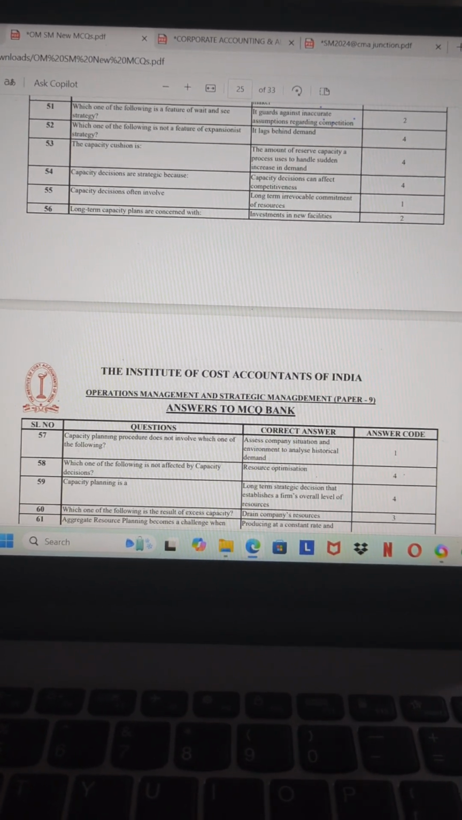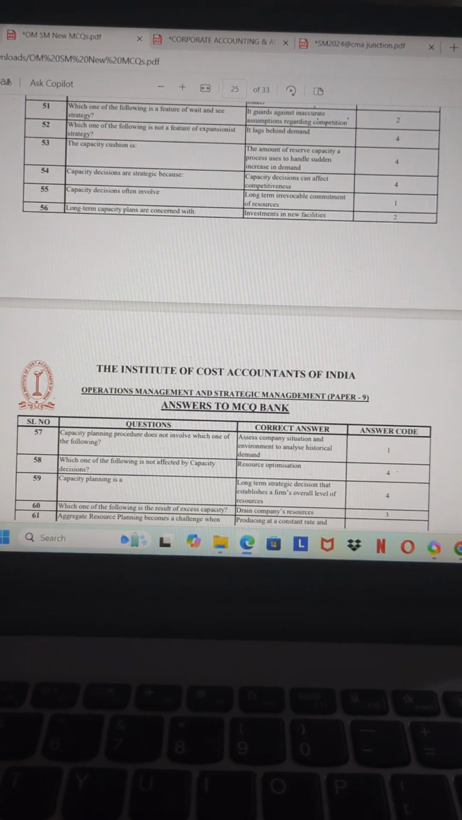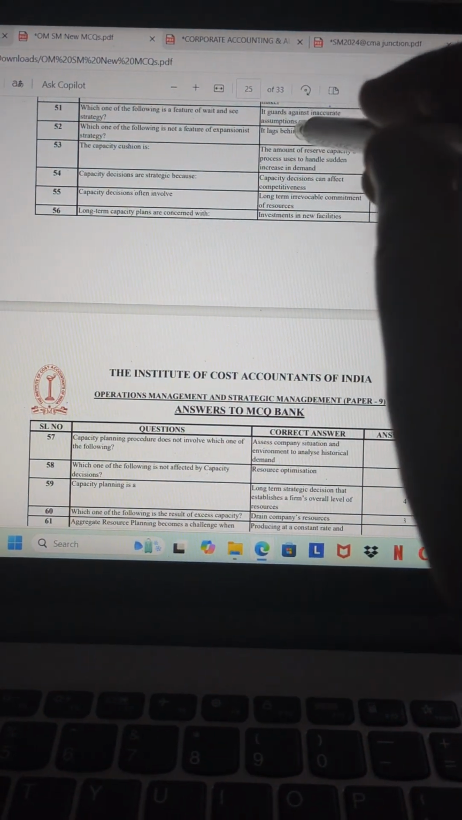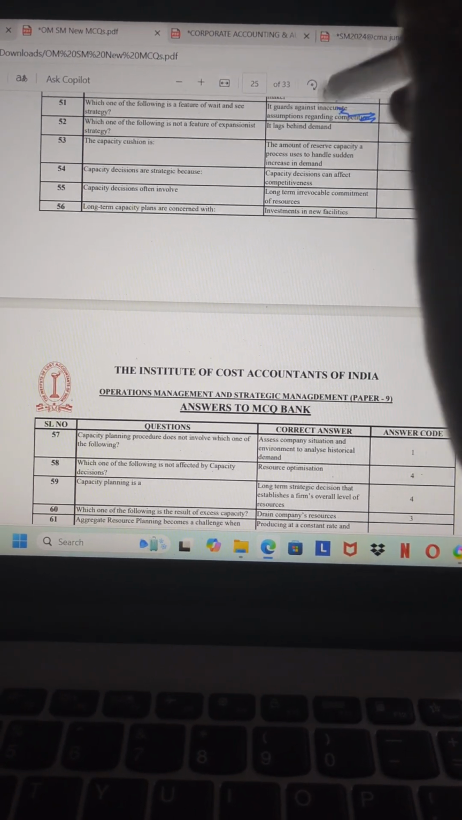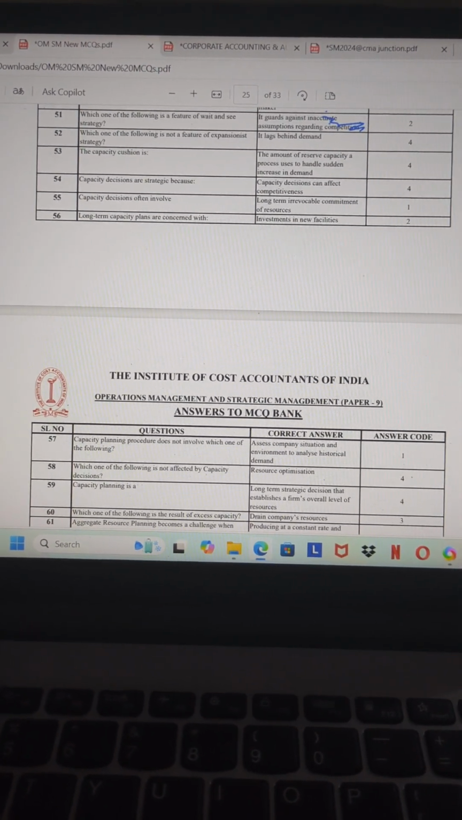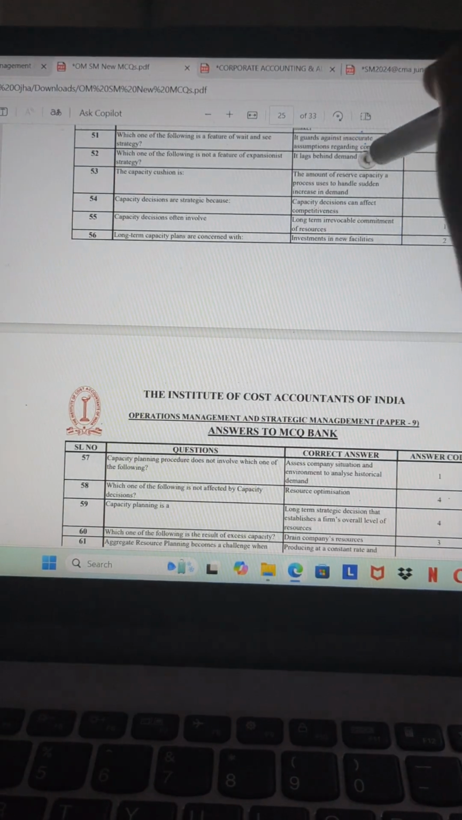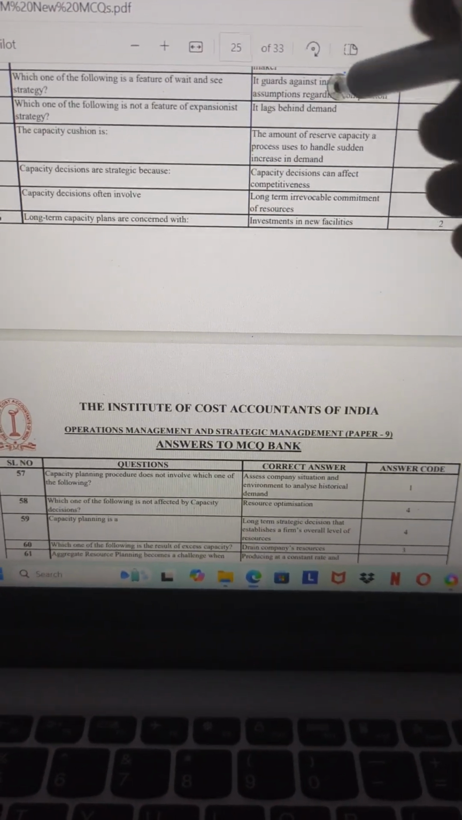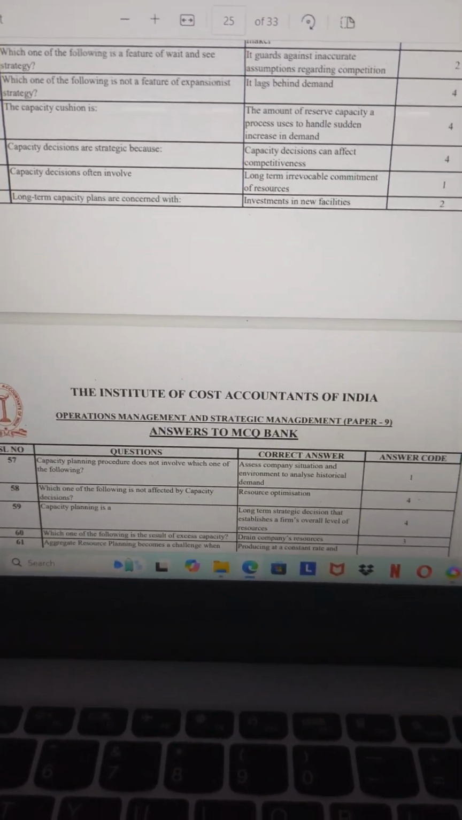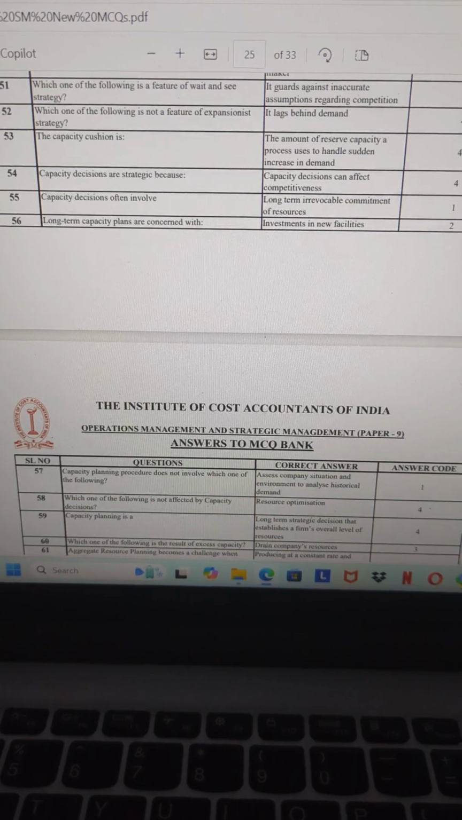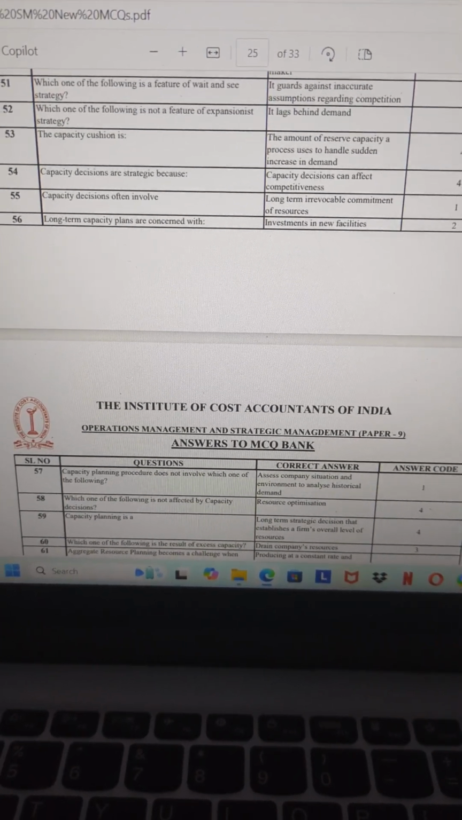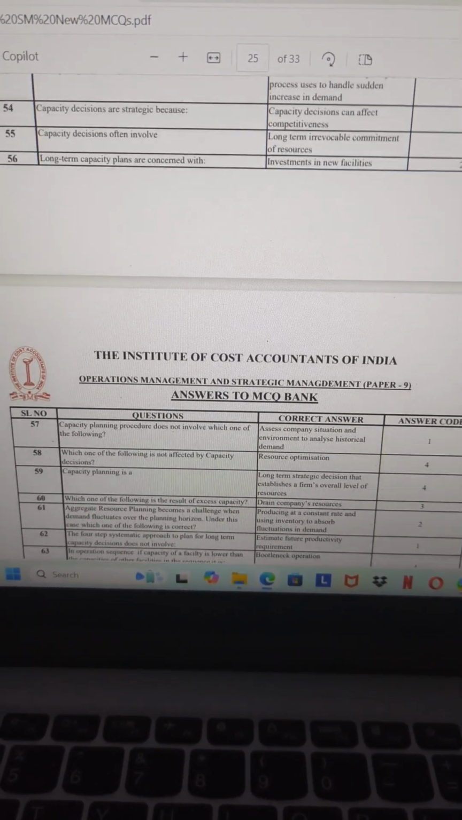Which of the following is a feature of wait and see strategy? It guards the inaccurate assumptions regarding competition. Which of the following is not a feature of expansionist strategy? It lags behind the demand.